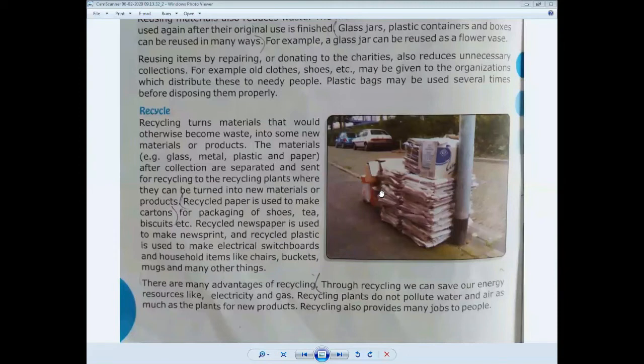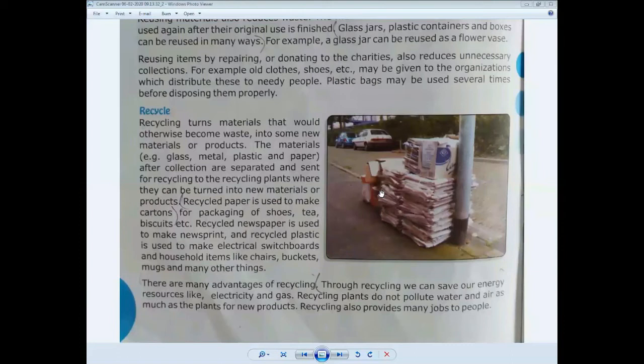As we have practiced in our schools, we are making different types of projects from discarded and recycled materials. We can change them into new material, and that can be very valuable for us. Buy those products from the market that are made of recycled material.